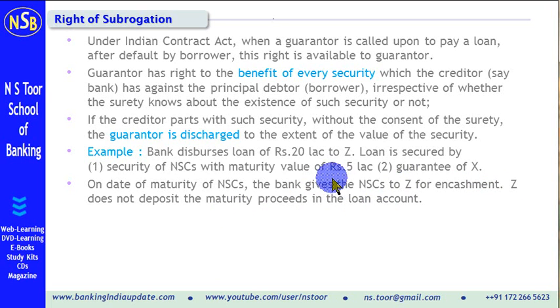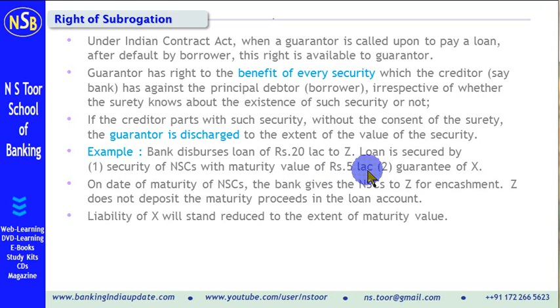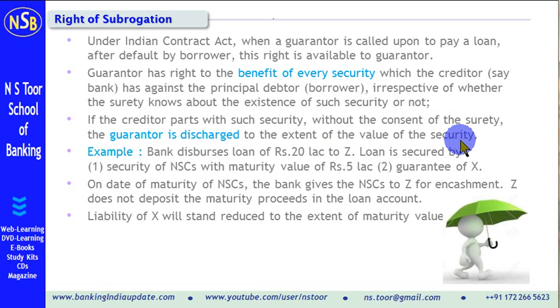So, there was no consent of the guarantor. In this case, the liability of a guarantor, that is X, will be reduced to the extent of maturity value of these NSEs. So whenever the creditor parts with such security without consent of the surety, the guarantor is discharged to the extent of value of that security.